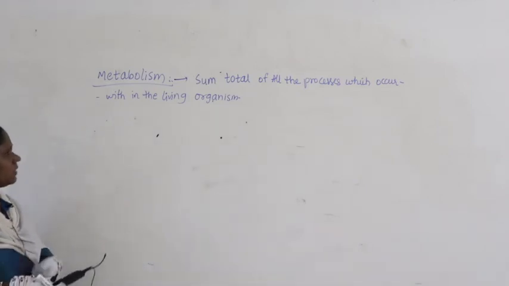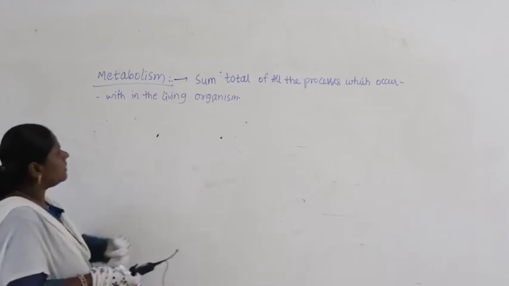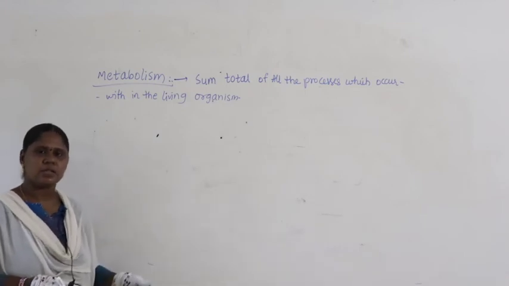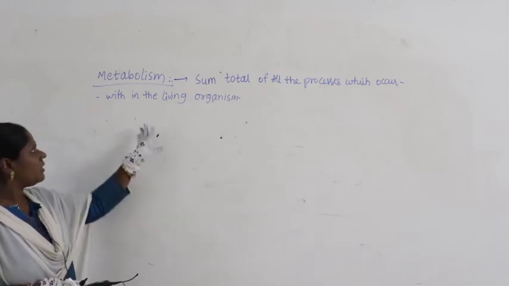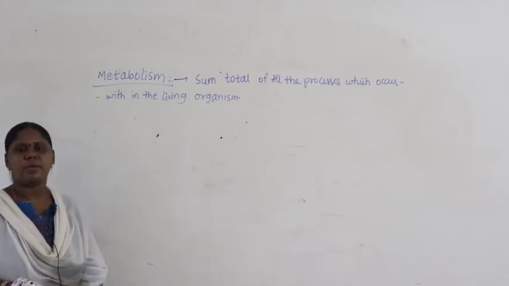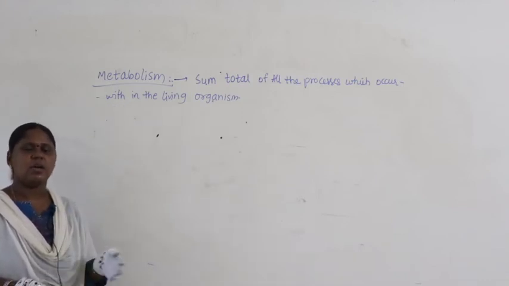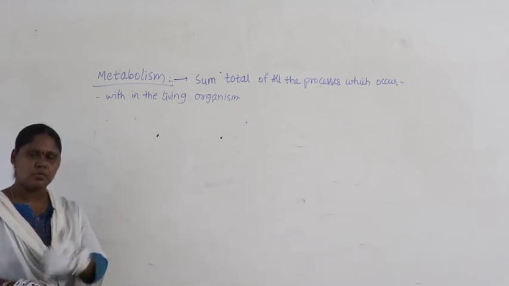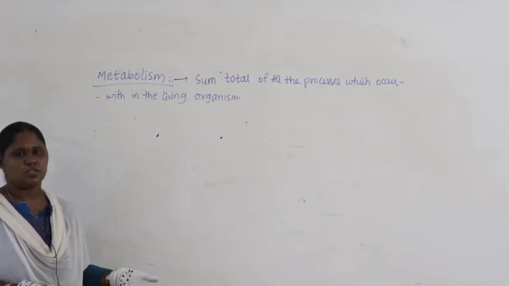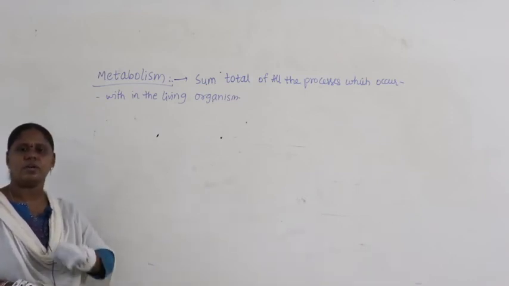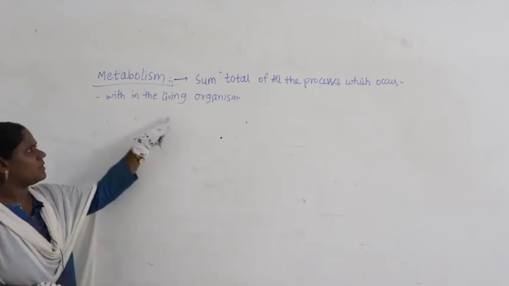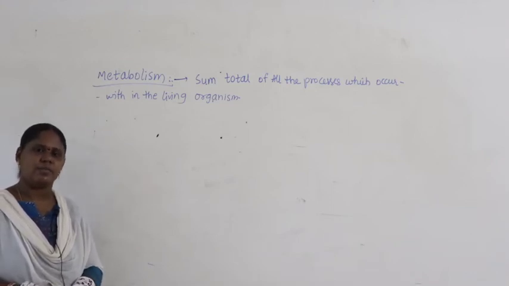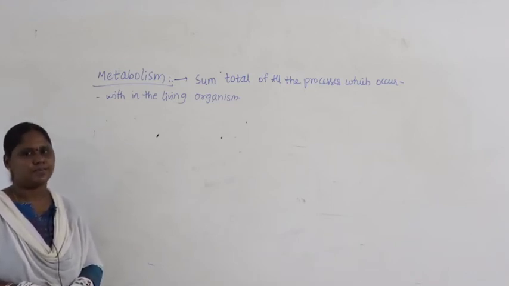What's the meaning of this? Here, what we can understand is the sum total of all the processes, meaning all the processes which happen within the living organism come under metabolic processes. What are metabolic processes? Respiration, digestion, locomotion, meaning moving from one place to another. All the processes that take place within the living organism itself come under metabolism.